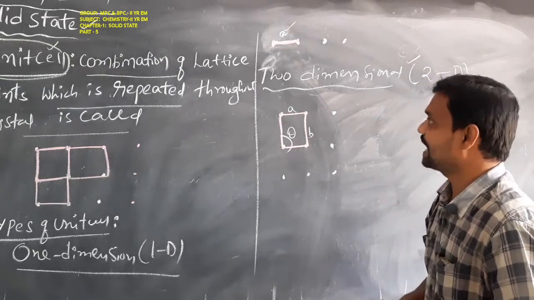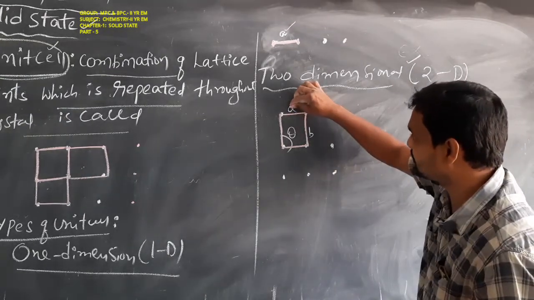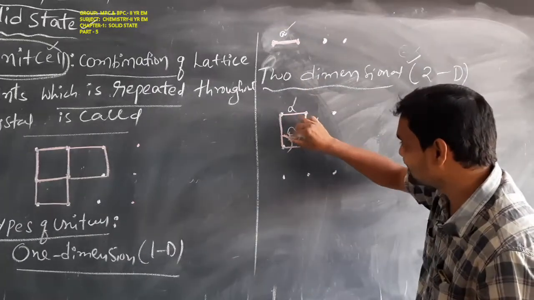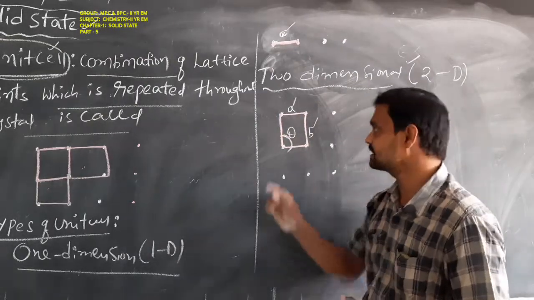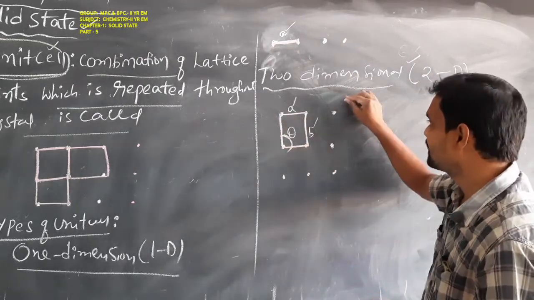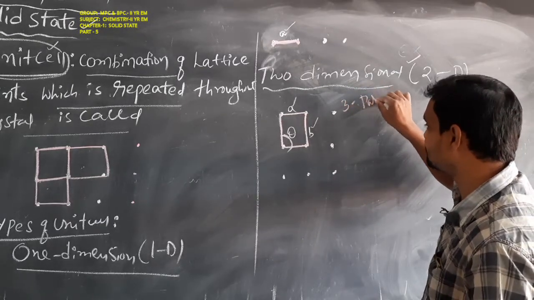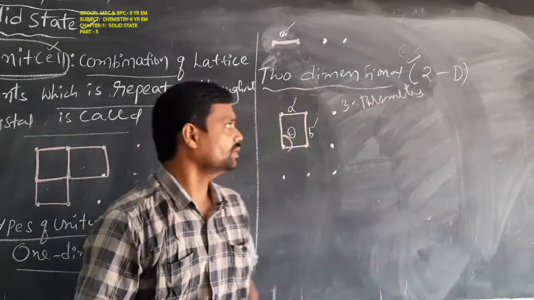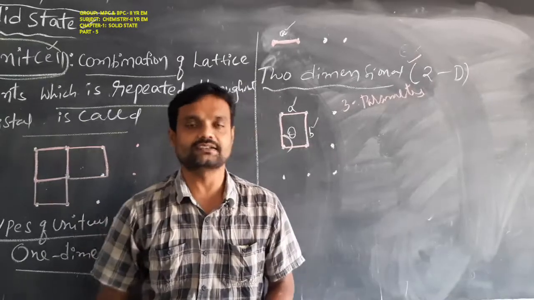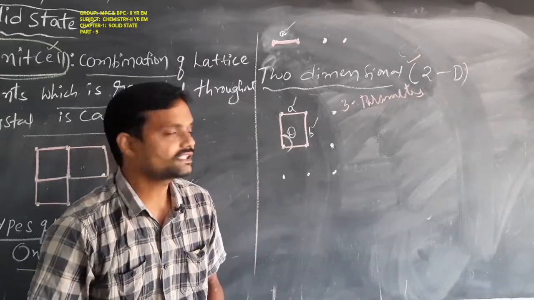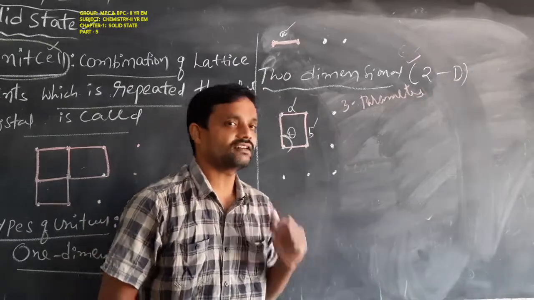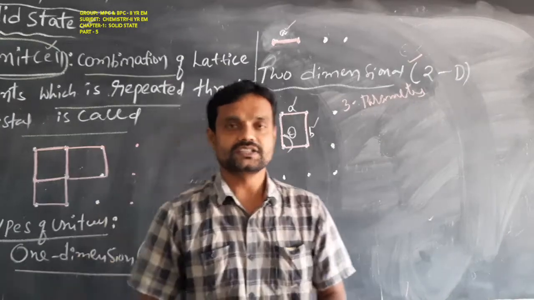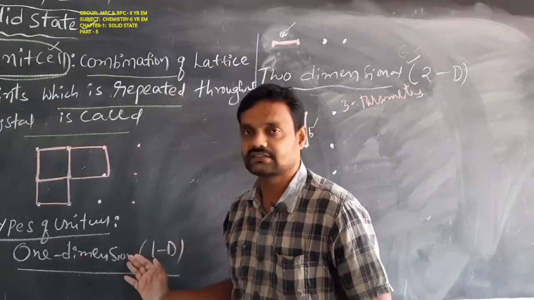What parameters are present in the two dimensional unit cell? For example, this is the length, this is the height, and this is the angle. That means how many parameters? 1, 2, 3, which means 3 parameters. Three parameters are required to define the two dimensional unit cell.